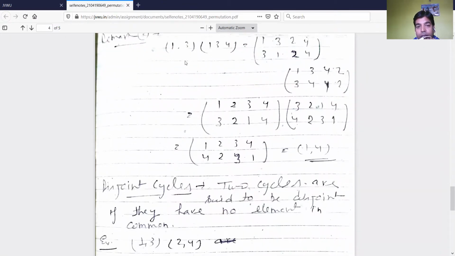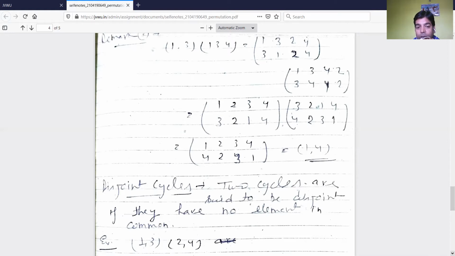Now see that (1 3) and (1 3 4) are disjoint, and this is the composite of permutations. (1 3) means 1 goes to 3 and 3 goes to 1, and (1 3 4) means 1 is related to 3, 3 is related to 4 and 4 is related to 1. For the composite of permutations, the permutations must have the same symbols. After the composite, by the theory of composite permutations, the result will be a permutation of 4 symbols.